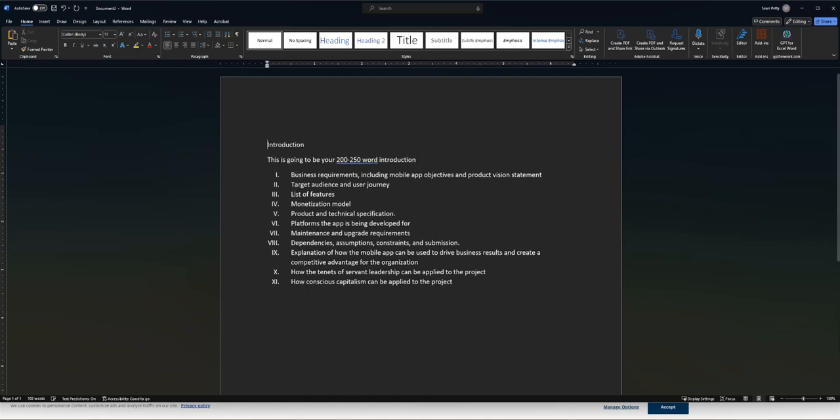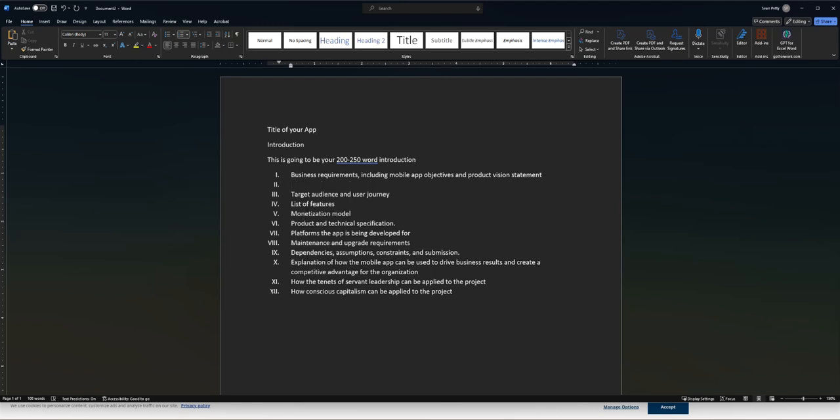Now, above this, what I would like you to do is the title of your app, whatever that initiative is. It's a water-saving app. It's a get rid of poverty app. It's a connect people with safety services. Okay, so down here, now I'm going to hit the enter key. A cool thing on Word, when you hit the enter key, it's going to create another number. If you have a bulleted list going on like I do, just hit that tab key, and it's going to relabel everything for you, and you'll be able to give a 1 to 2 sentence explanation underneath here. So I'm going to go through and do that. Just 1 to 2 sentences.